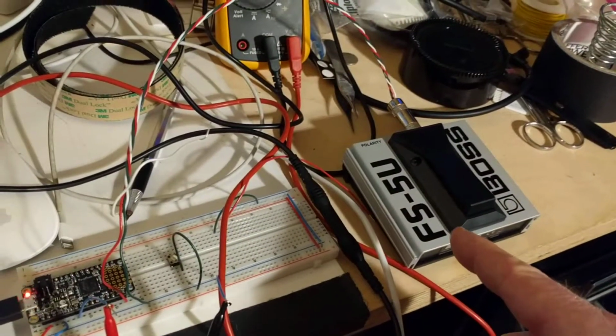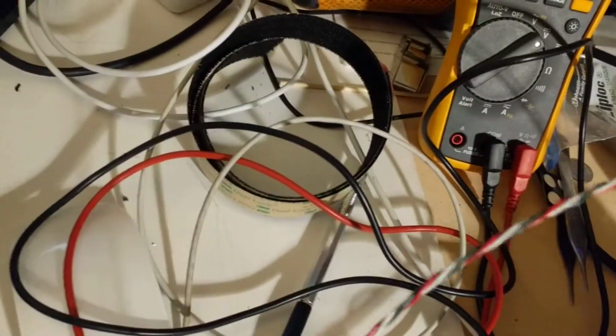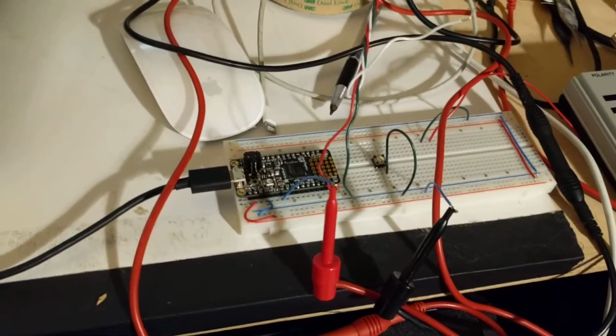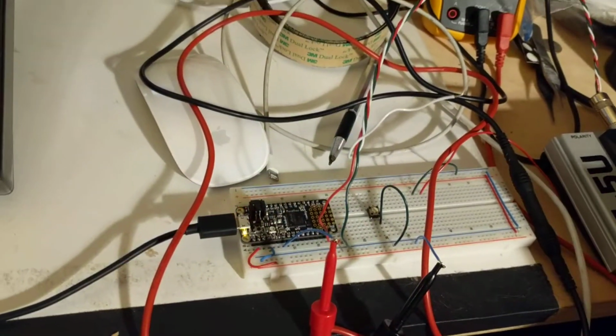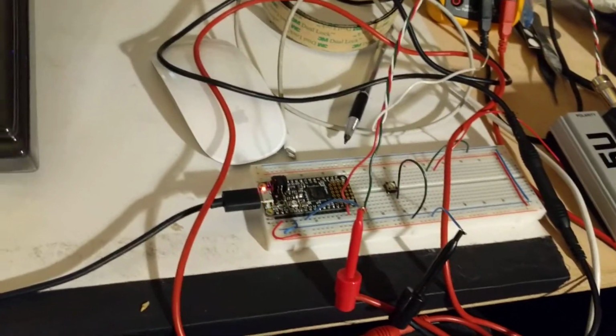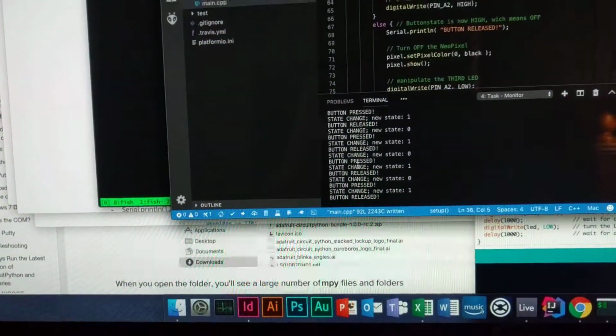This is a Boss FS5U, which is just a momentary switch, which I've plugged in, and then I'm using that directly on my breadboard to indicate that the user is pressing down. That's using a pull-up resistor, so the circuit is very, very simple. Let's see. So here's what we see here.